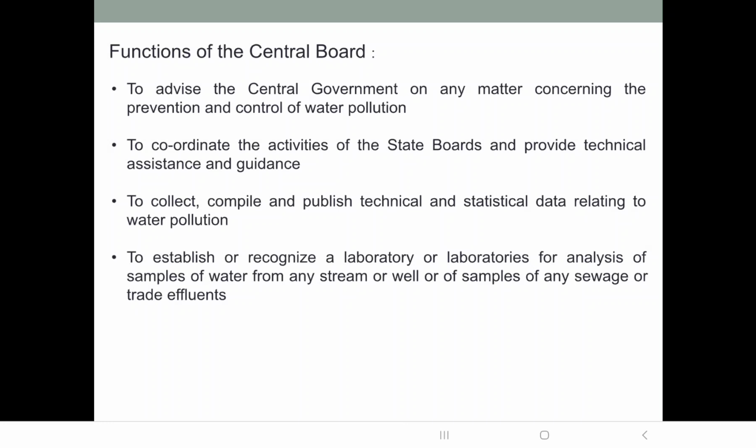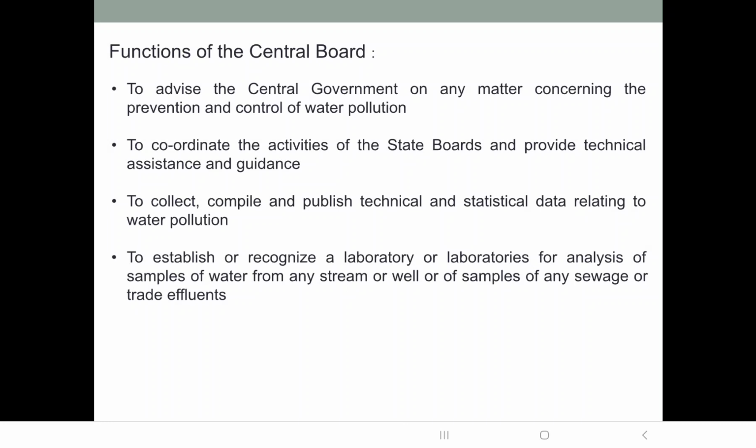It also establishes or recognizes laboratory or laboratories, okay, for analysis of samples of water from any stream or well or samples of any sewage or trade effluents. Now see, first to establish that there is a pollutant which is being discharged in a water body, it needs to analyze this water sample, isn't it? It just cannot go and say, yeah, something is left out or something is thrown in the water.